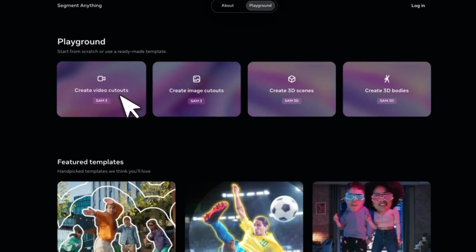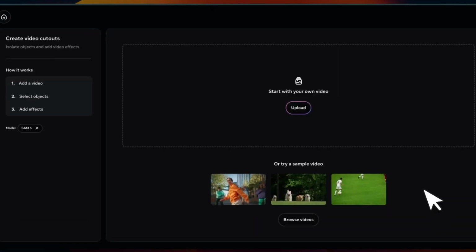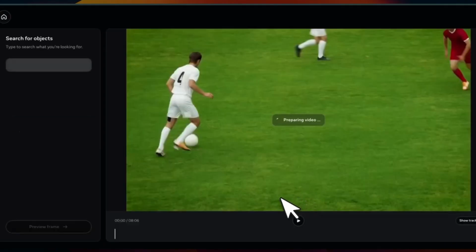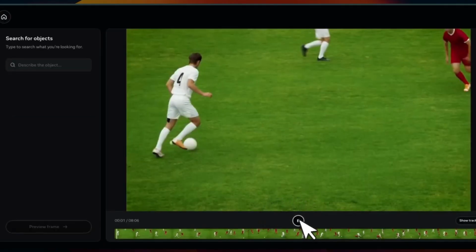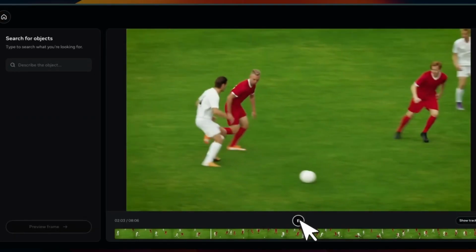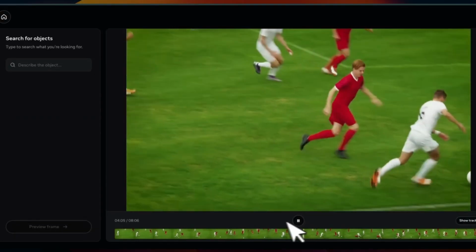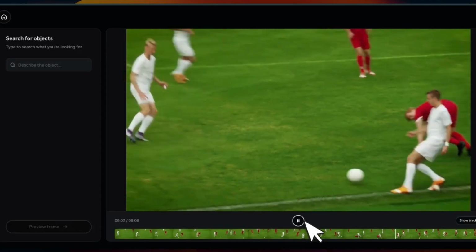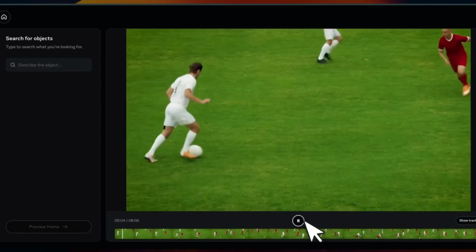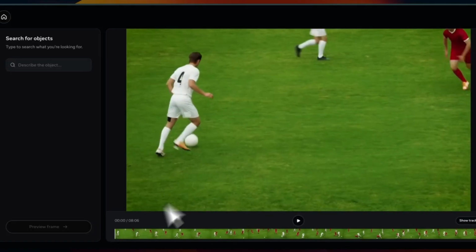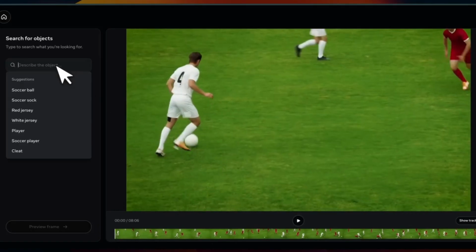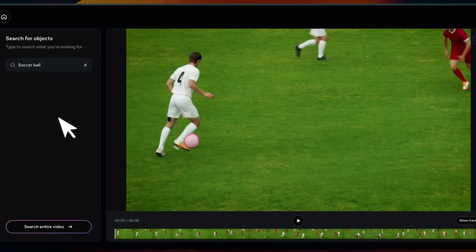So the first one is video cutouts. I'm going to select some of their own examples. So we're going to select this. It's about an 8-second video. Two different teams are playing a soccer game. Now, in order to track an object in a video, you need to start at the first frame. So what I'm going to do is start here. Then, if you go here, I think they use another model to detect objects. Either you can select something from here, or provide your own prompt. But let's try to track this soccer ball. Now, it detects it in the current frame.